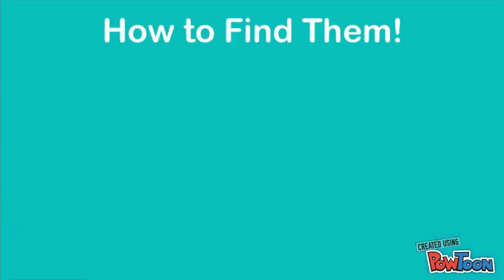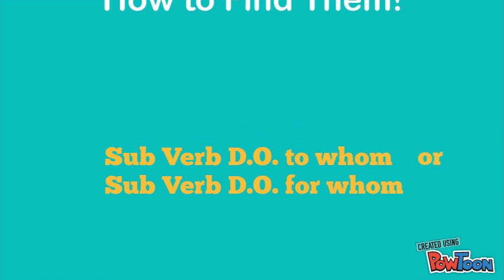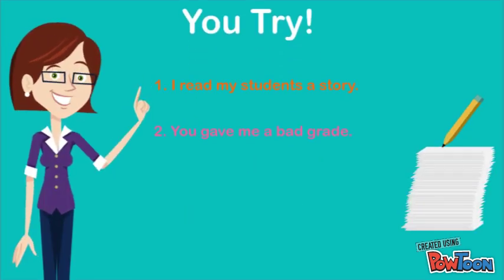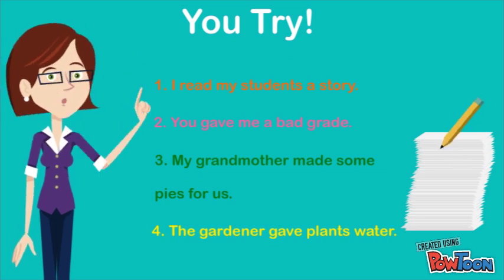Let's try and find some. To find them, you just use the formula: subject, verb, direct object, to whom or for whom. Let's use that on some examples. Try and find your direct object and indirect object. Pause here and check your answers afterwards.